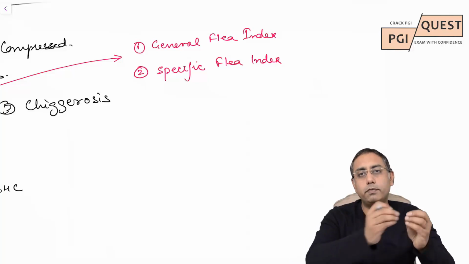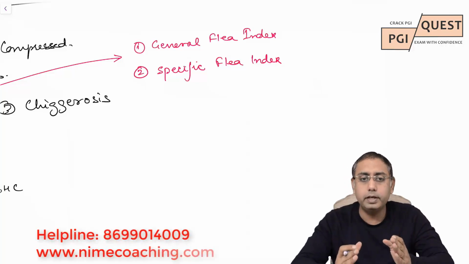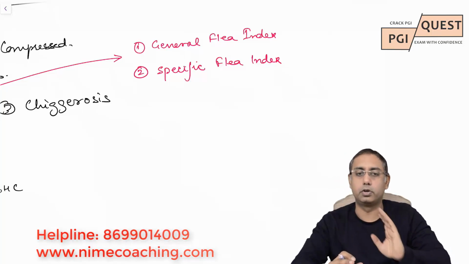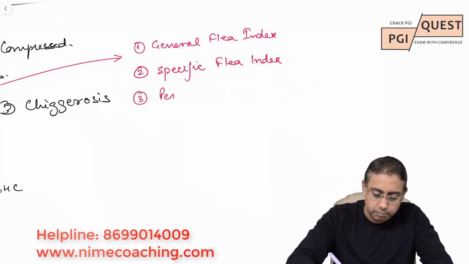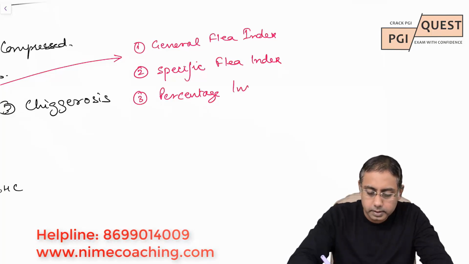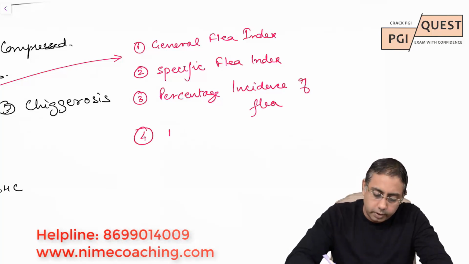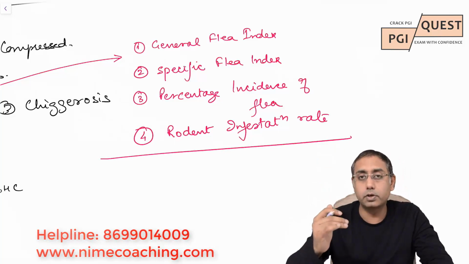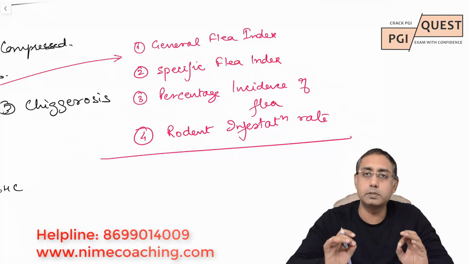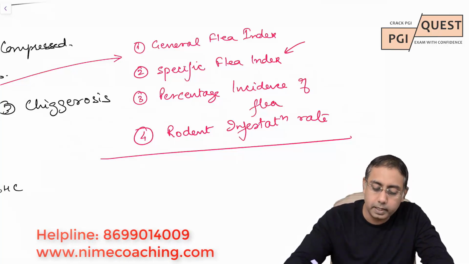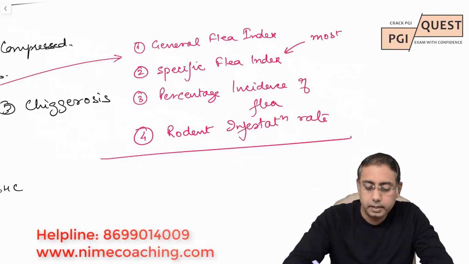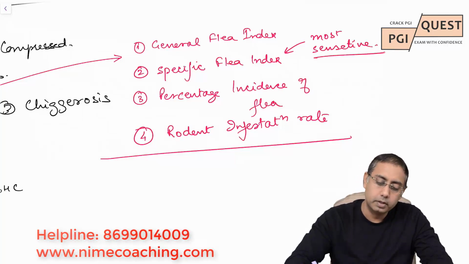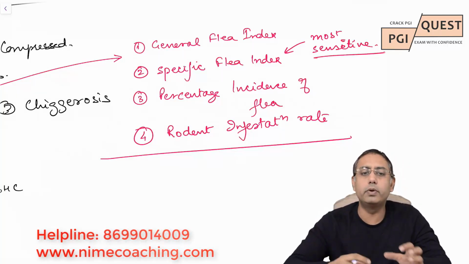General flea index is the number of fleas per rodent. Specific flea index is the number of rat fleas per rodent. Third is percentage incidence of flea. And fourth is rodent infestation rate. Out of all these flea indices, which of the following is most sensitive? The most sensitive indicator for plague is specific flea index. It is the most sensitive indicator. So please remember, these are very frequently asked questions.